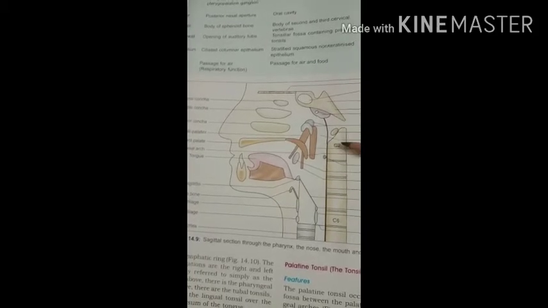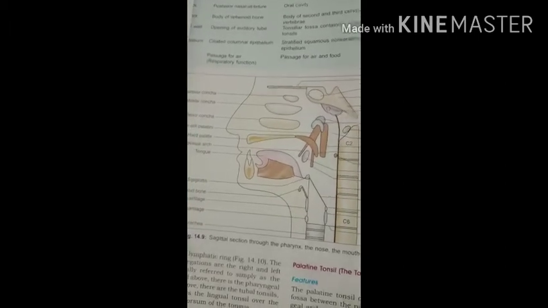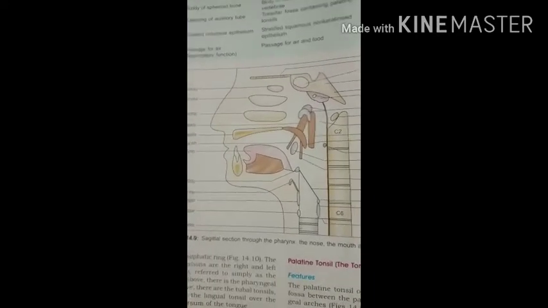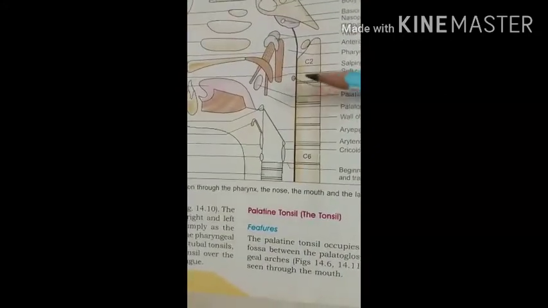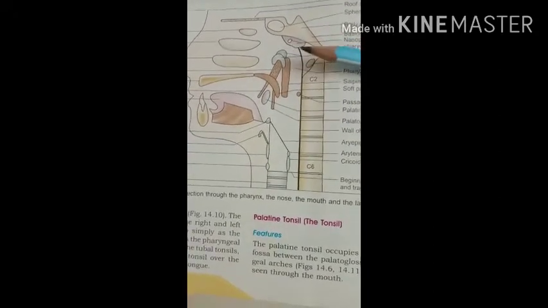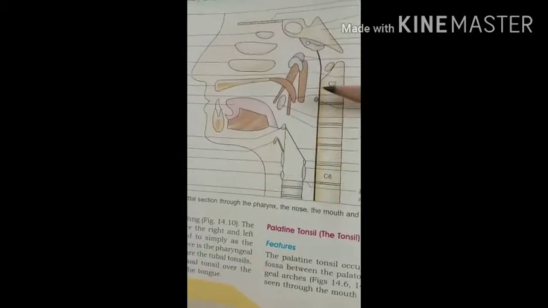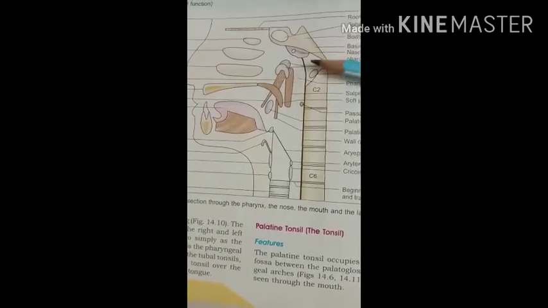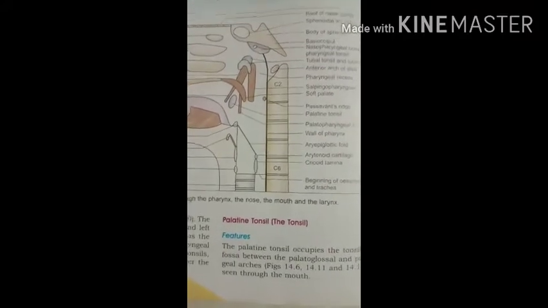So here you can see the C2. This is the C1 vertebra, that is the arch. Okay? Then the features of the nasopharynx. The nasopharynx lies behind the nose and above the level of the soft palate. Okay? Its lateral wall has the two openings of the auditory tube. Auditory tube means the eustachian tube, which comes from the middle ear, and it opens on both lateral sides of the nasopharynx.